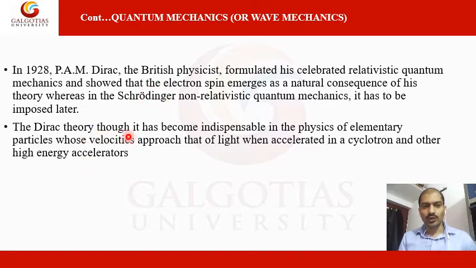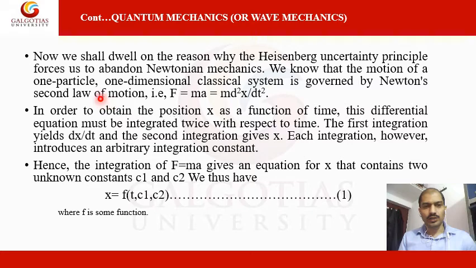The Dirac theory has become indispensable in the physics of elementary particles whose velocity approaches that of light when accelerated in a cyclotron and other high-energy accelerators. So this concept is more realistic once we discuss the physical concept of bodies. Now we shall dwell on the reason why the Heisenberg uncertainty principle forces us to abandon Newtonian mechanics.